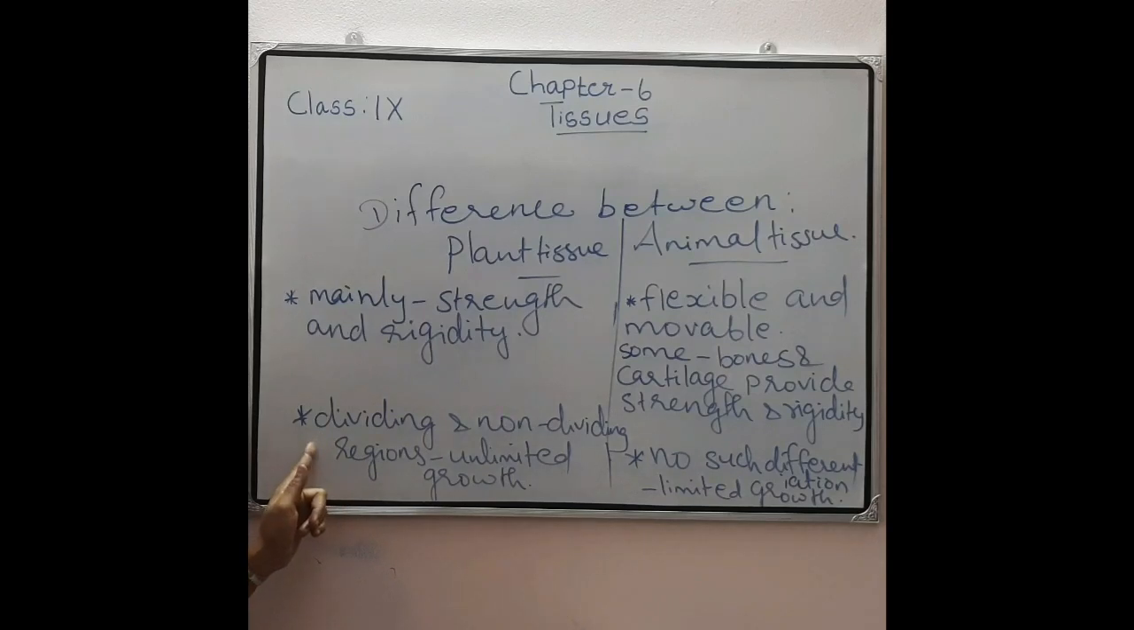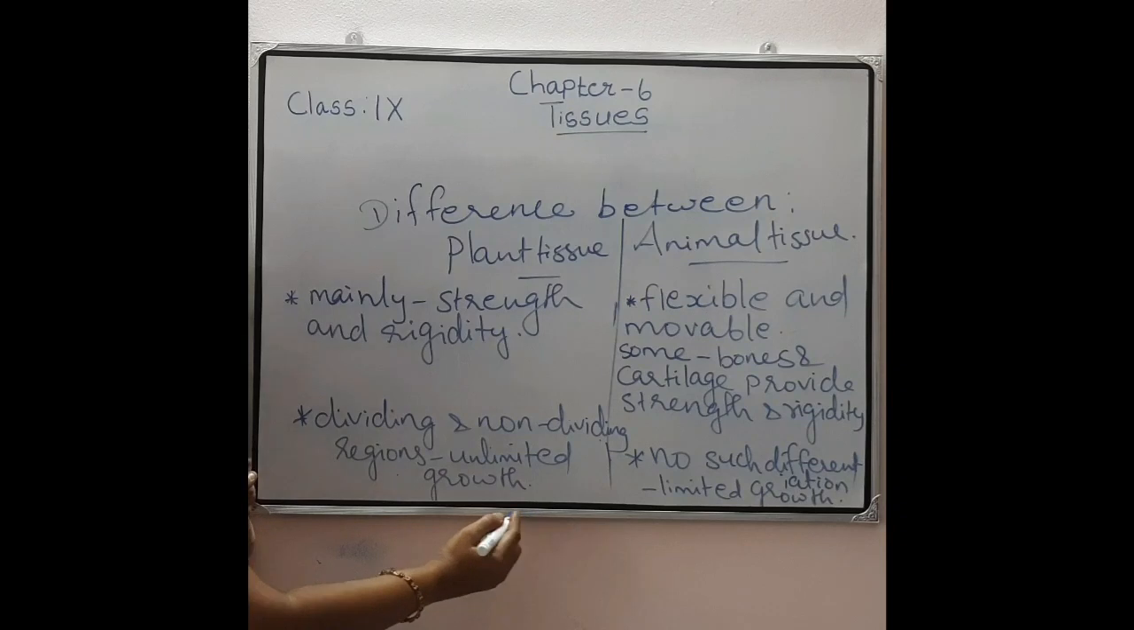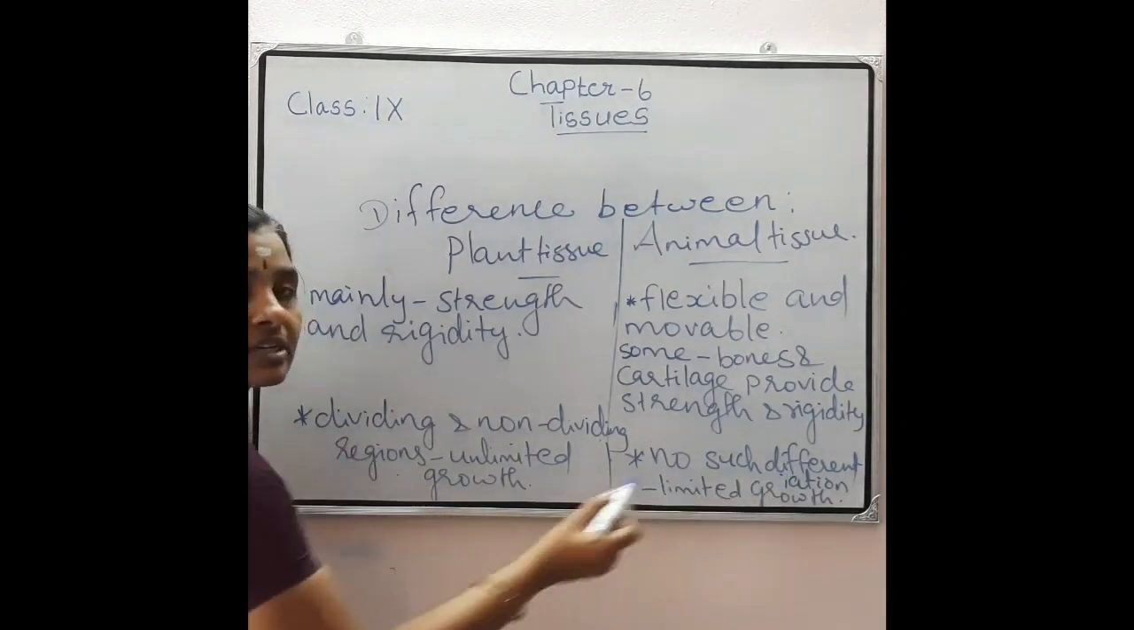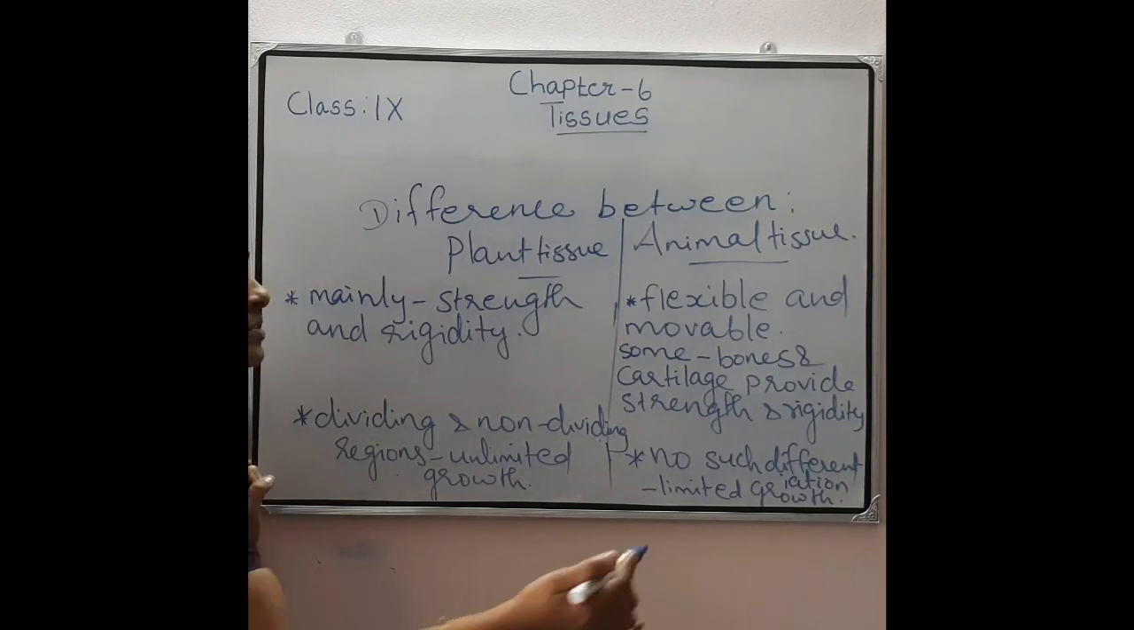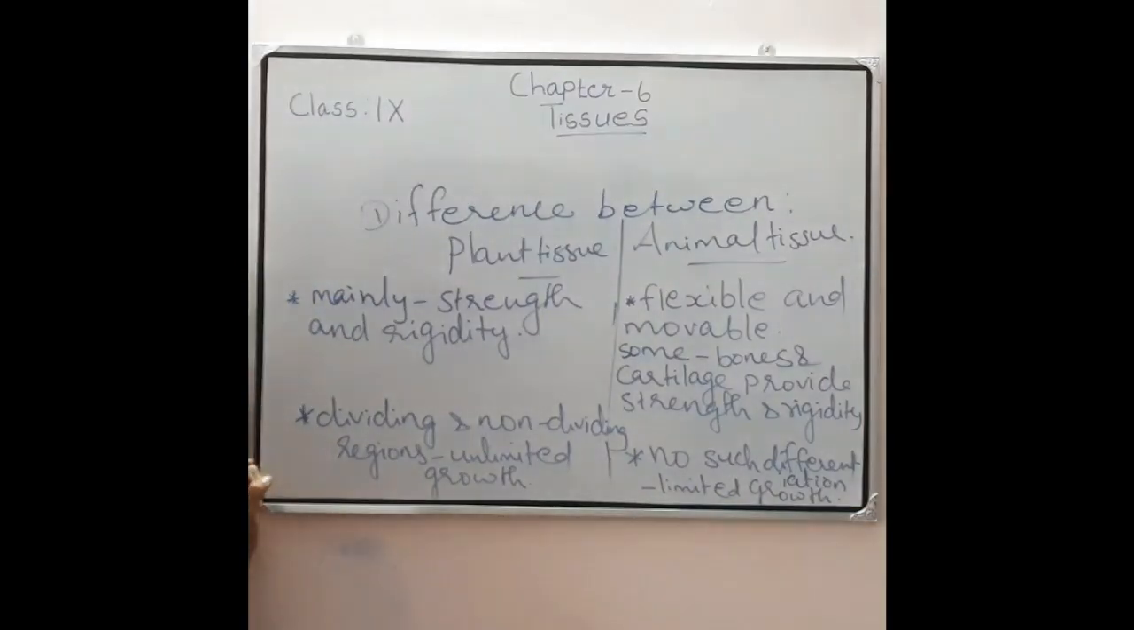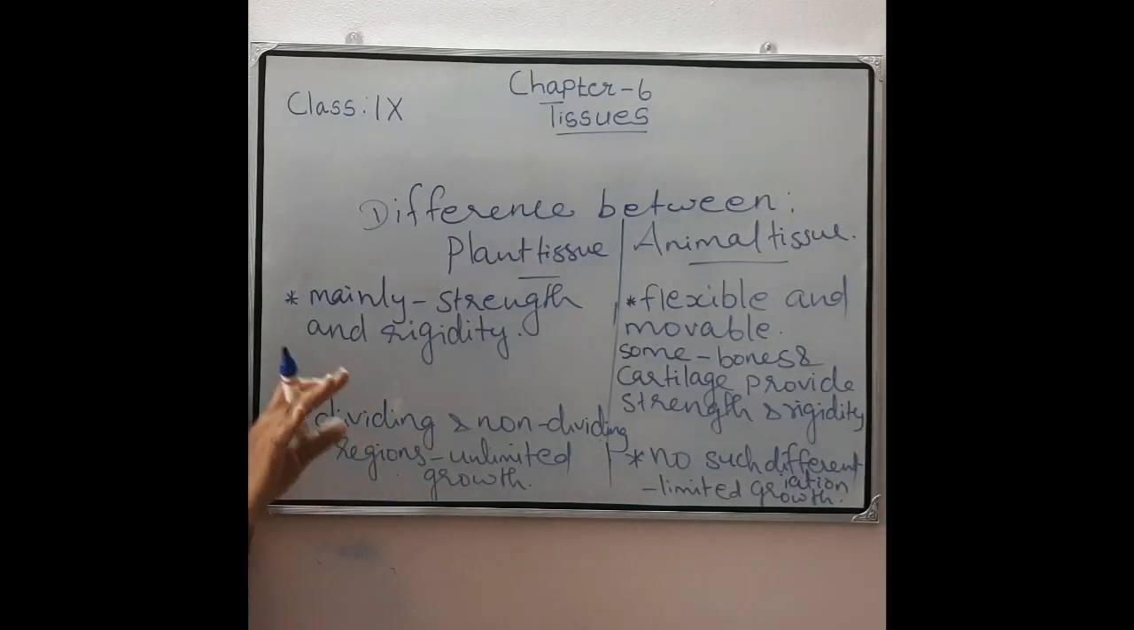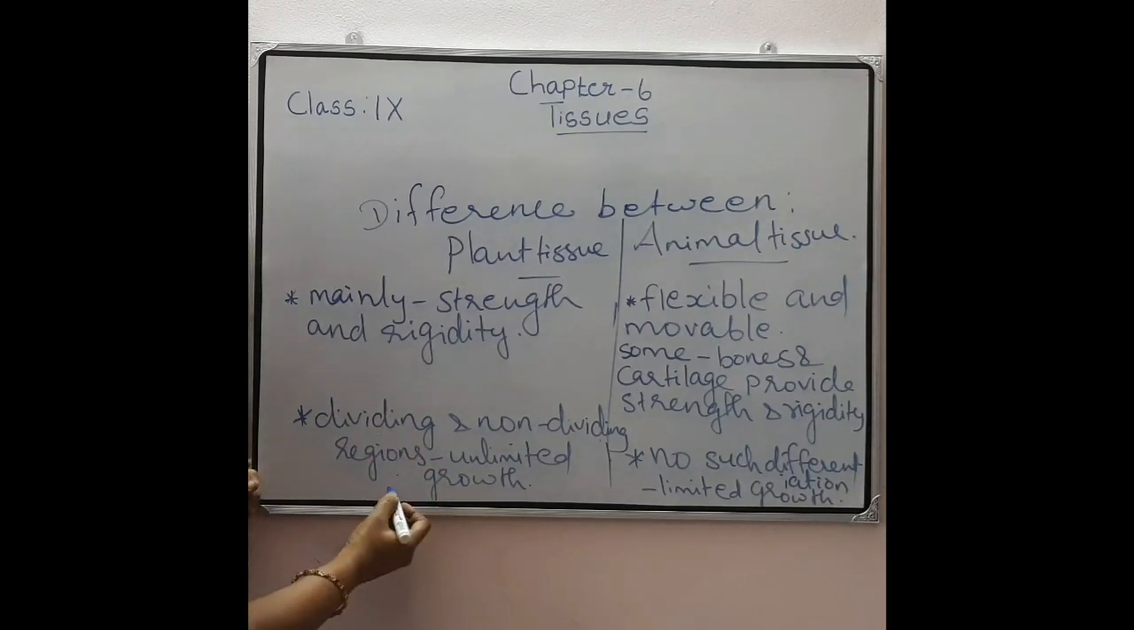Then another difference is, in plant tissue we can see dividing and non-dividing regions. That means some tissues are always dividing and some regions' tissues will not divide, so there is unlimited growth. That means throughout their life the plant is growing. But in animal tissue there is no such differentiation. That means there are no dividing and non-dividing regions in the animal body. You can think about the human body. So there is limited growth; animals grow up to a limit only. So that is another difference between these two.